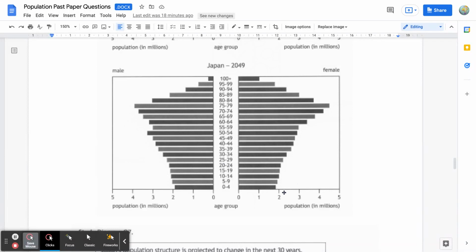If we look at the youngest age groups, the implication here is that education services are going to have to start to contract in Japan. There's going to be less demand for primary and secondary and further education, which is going to lead to rising unemployment in this particular sector. But also because there are fewer educated people coming through, that's going to put a pressure on the number of skilled people working in Japan. A lack of 20, 25, 30, 35-year-olds is also going to further contract birth rates in the future, because if these young adults aren't there in the population in large numbers, then there's not going to be many children being born. So the problem is only going to get worse in the future.